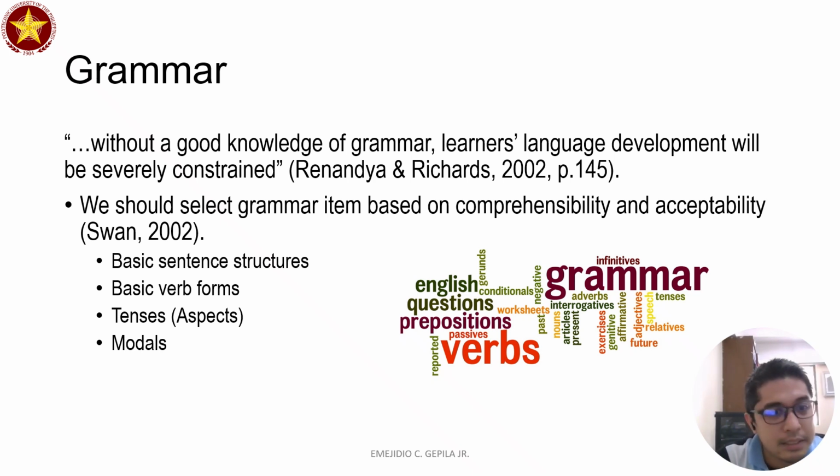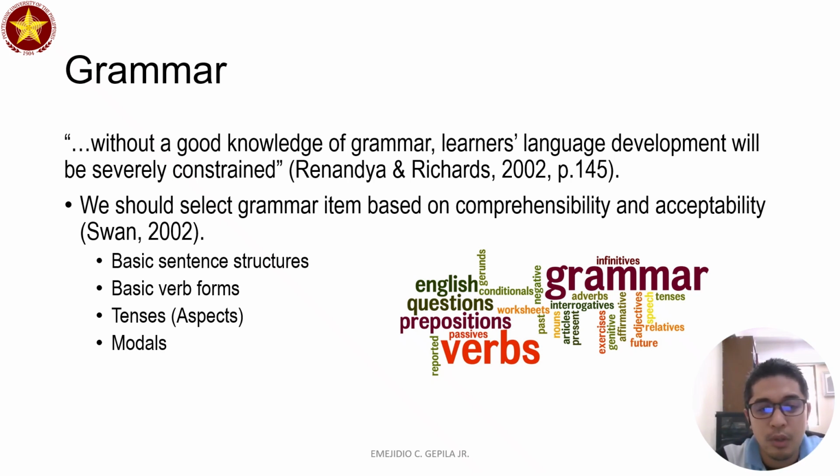Now, next is grammar. Our students need to learn grammar so that their language becomes comprehensible and socially acceptable. But we have to make that balance. According to Renandya and Richards, without a good knowledge of grammar, learners' language development will be severely constrained. However, it doesn't mean that when you are learning grammar, you need to know everything else, I mean, the most complex one, just like a linguist.